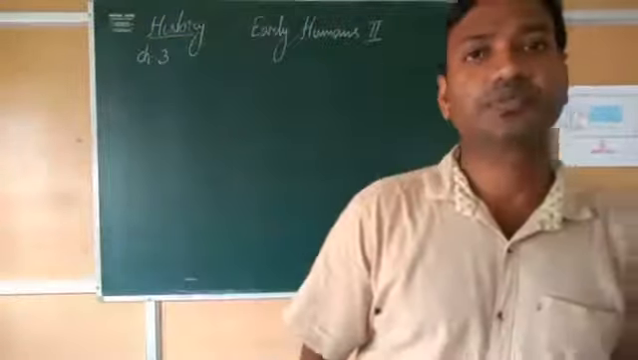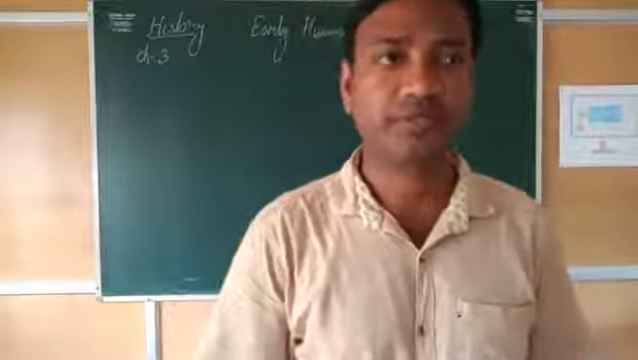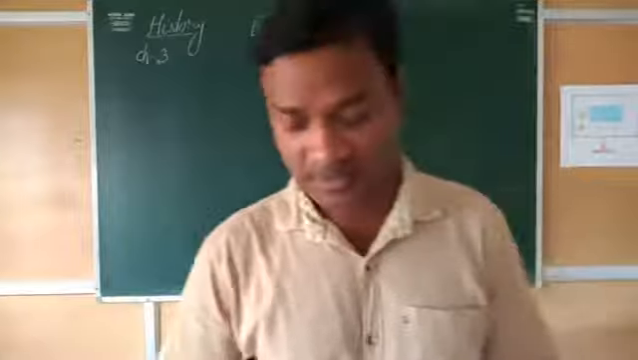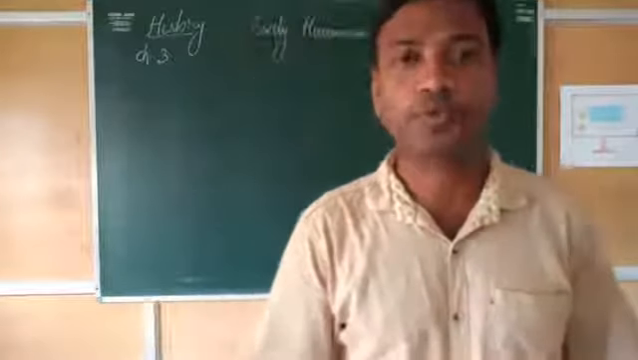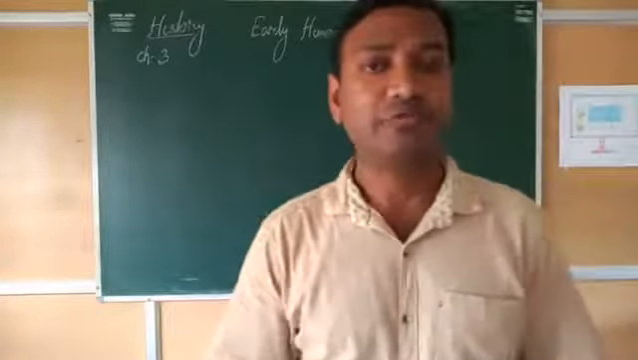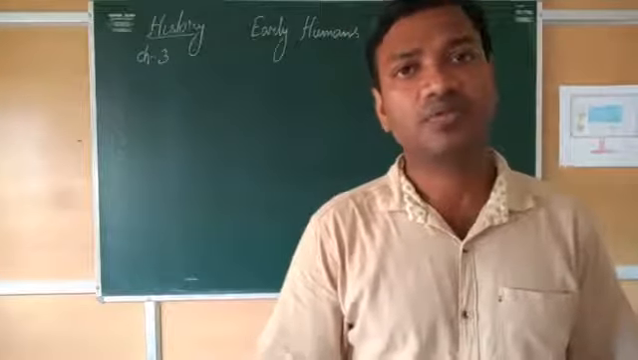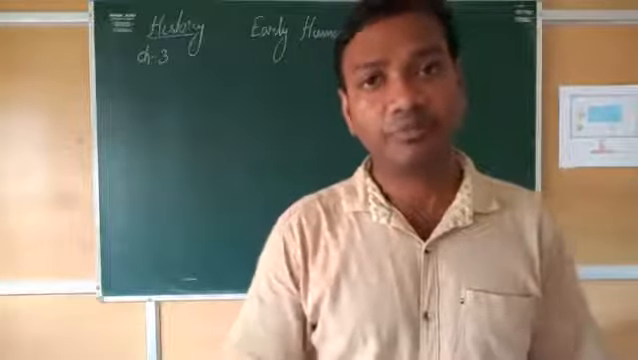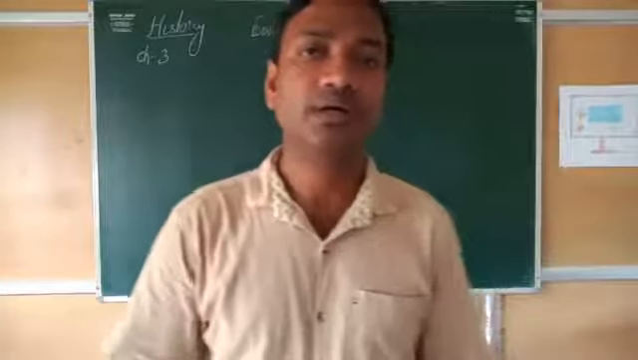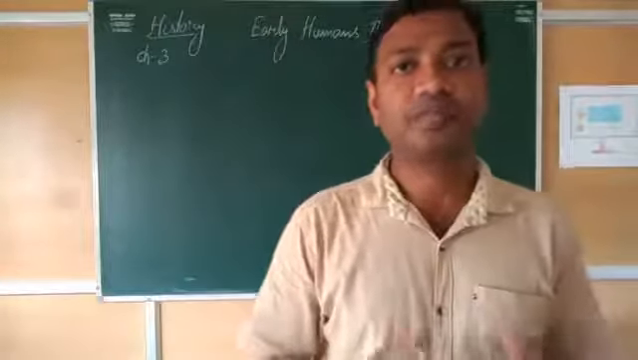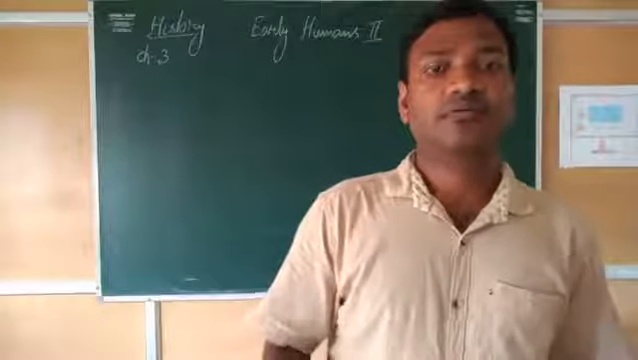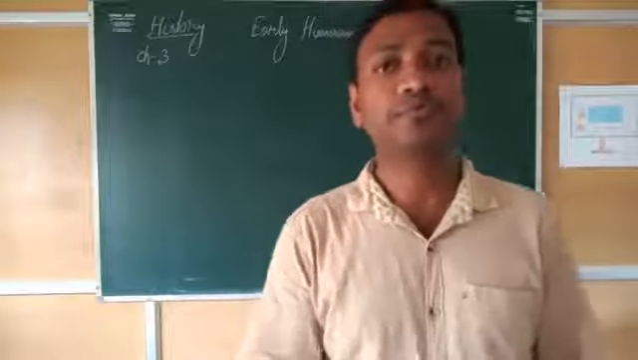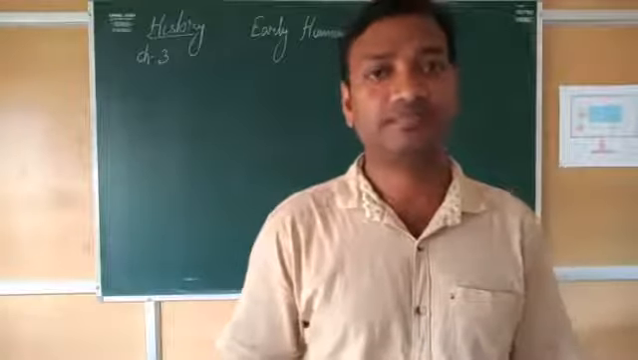Students, today we are going to start a new chapter from history. The name of the chapter is Early Humans 2. So in Early Humans 1, what we have found is that mainly early people were nomads. Nomads means the people who move from one place to another place.